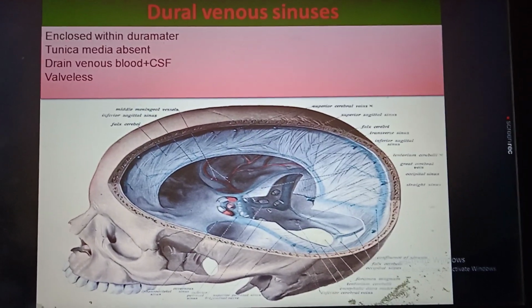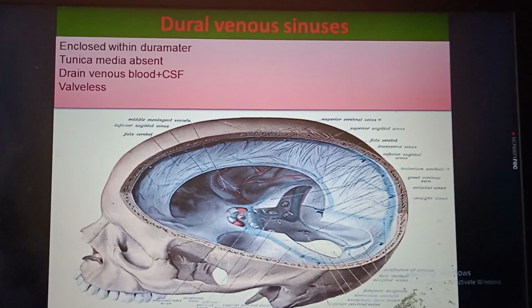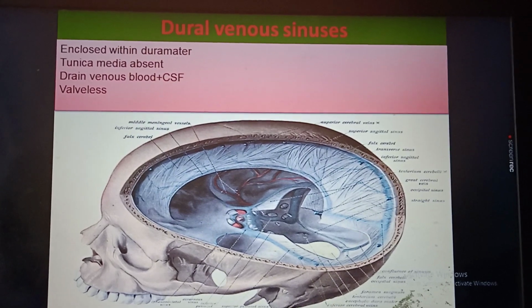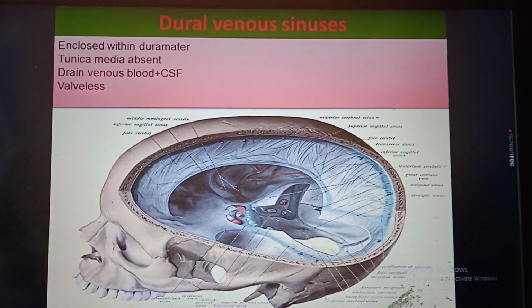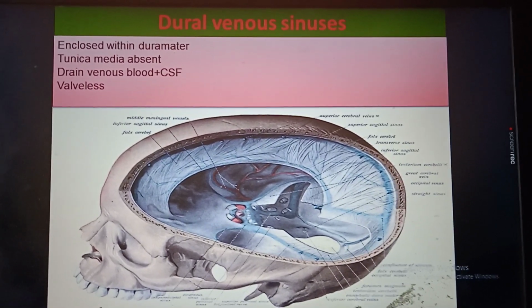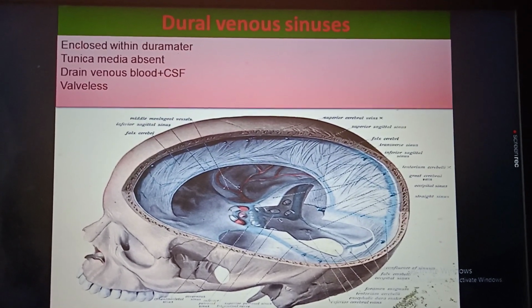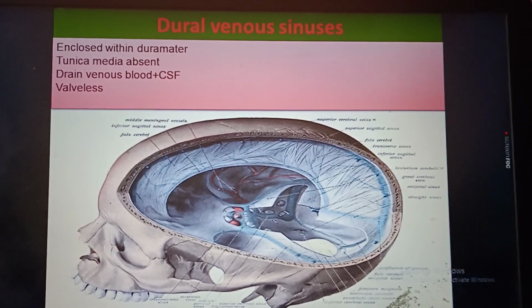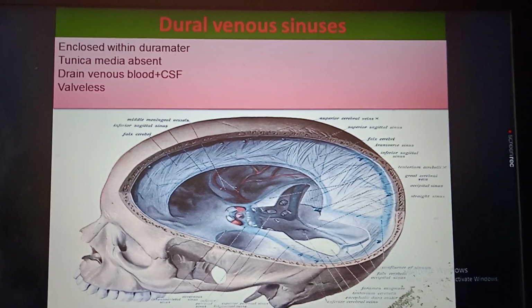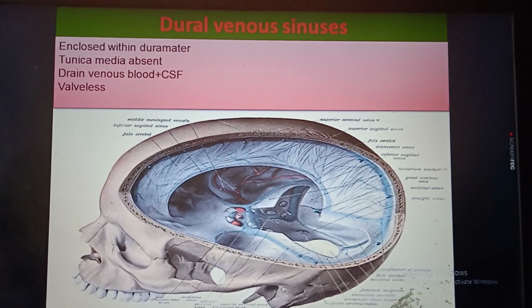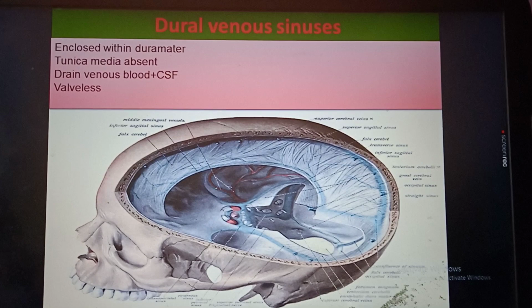Let's learn dural venous sinuses. These are the venous channels. Dilated venous channels lie within the cranial cavity, enclosed within the dura mater. In these channels, tunica media will be absent, and they drain venous blood as well as cerebrospinal fluid.